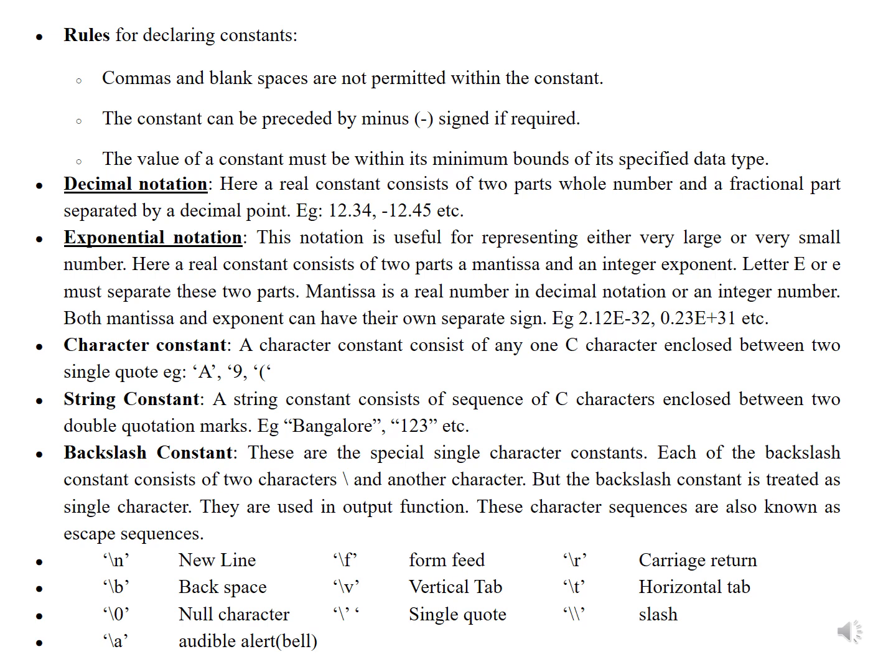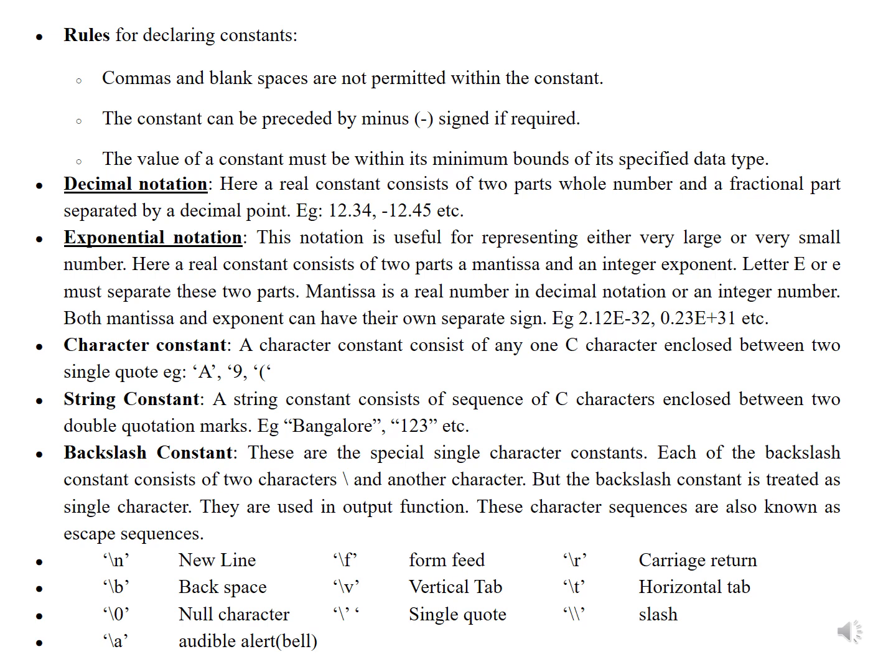There are special single character constants. Each backslash constant consists of two characters, but the backslash constant is treated as a single character. They are used in output functions. Those character sequences are also known as escape sequences.